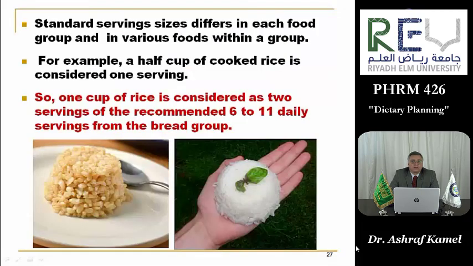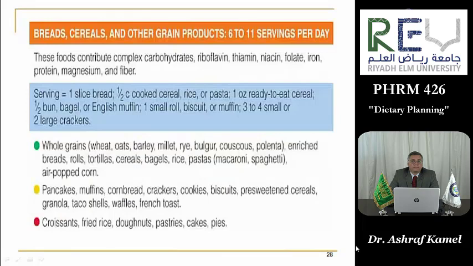Standard serving sizes differ in each food group and in various foods within a group. For example, a ½ cup of cooked rice is considered as 1 serving. So 1 cup of rice is considered as 2 servings of the recommended 6 to 11 daily servings from the bread group. In the bread, cereals, and other grain products group, it is recommended to take 6 to 11 servings per day.